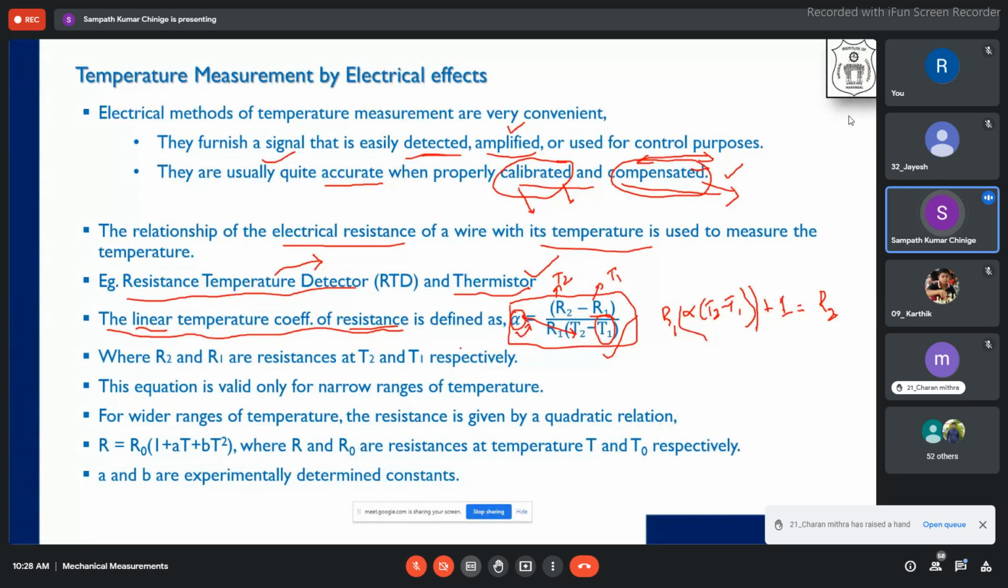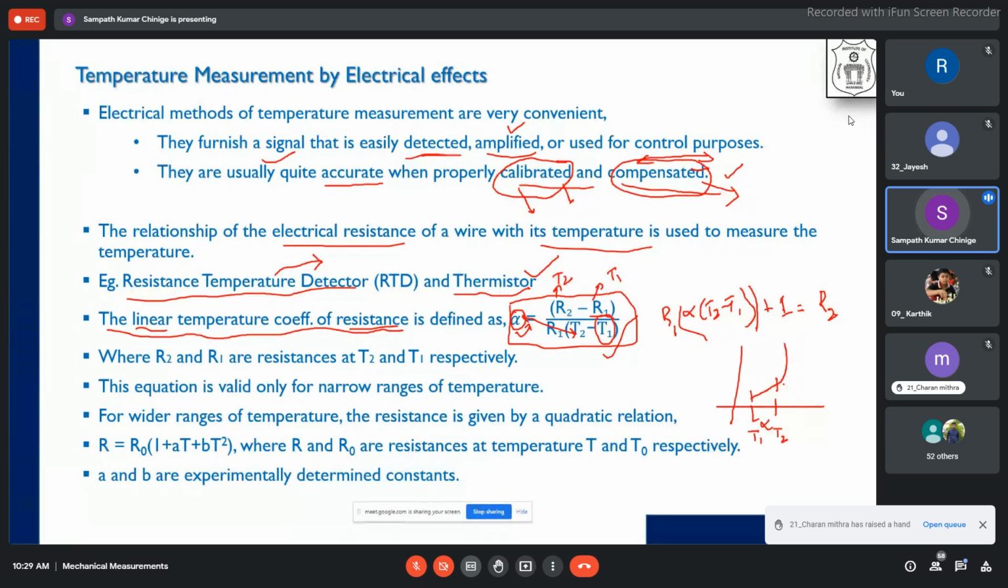But the problem with this linear temperature coefficient of resistance is that the coefficient of resistance with respect to temperature is linear only in a very small temperature range. What I'm trying to say is, for a very small temperature change it may be linear, and after that it may be exponential. So this is the very small range we are using as linear. The alpha value we define as linear only in the temperature range between T1 and T2, beyond which we cannot use this.